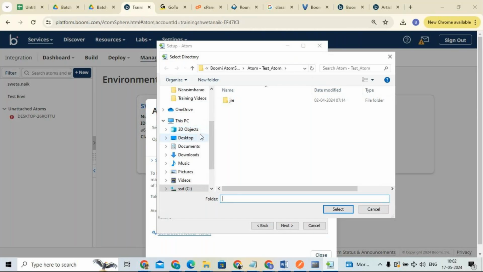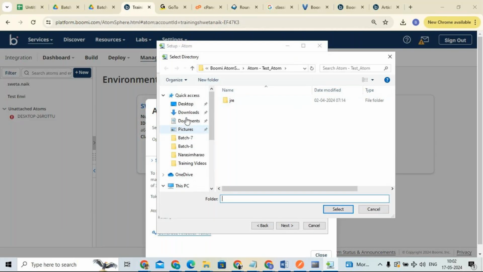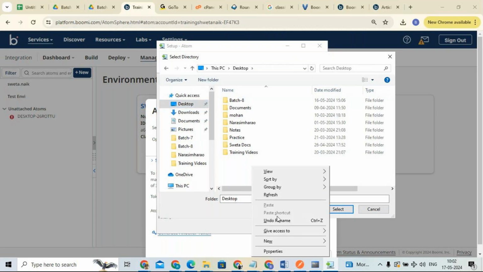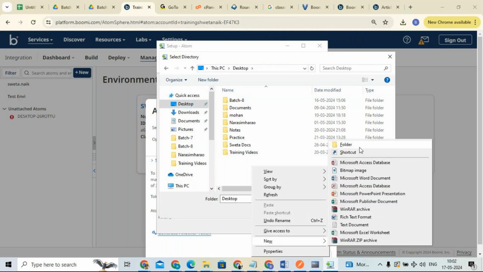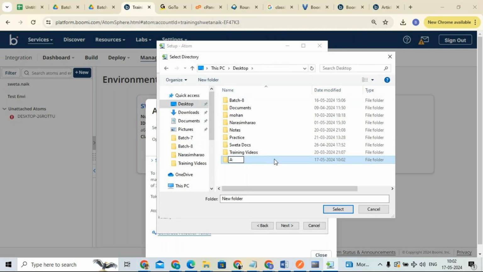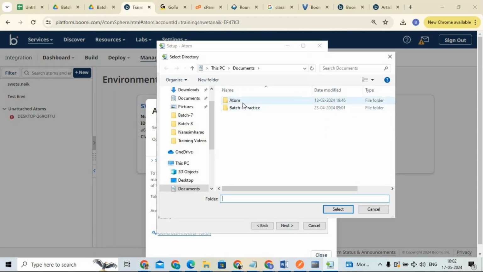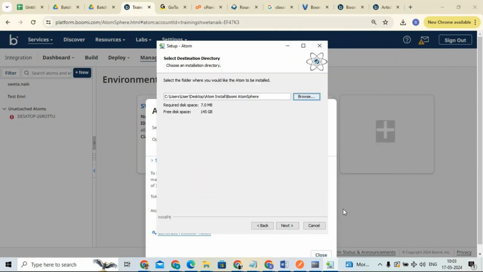Okay, so now I will go to my desktop. Here I will create a new folder, atom, and name it atom install. Then select it. Here you can see desktop Boomi atoms. Now browse it. Click on browse atom, select, next.